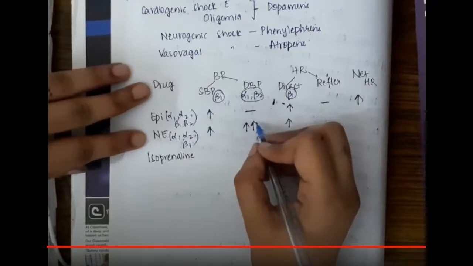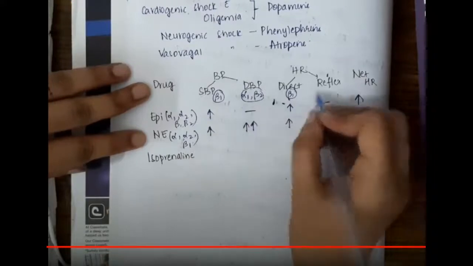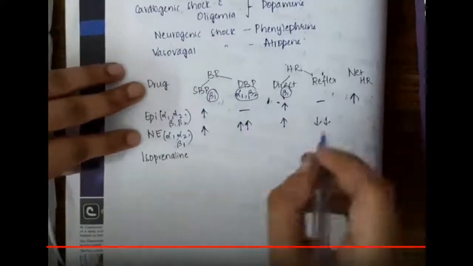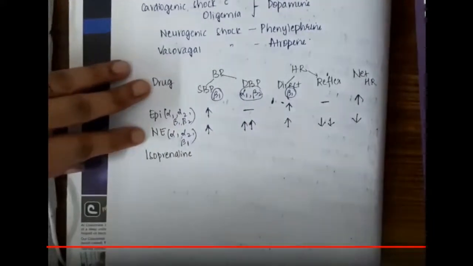Because norepinephrine increases the diastolic blood pressure, reflexly the heart rate is decreased. The reflex decrease in heart rate due to norepinephrine is greater when compared to the direct increase in heart rate. So as a result, the net heart rate is decreased.